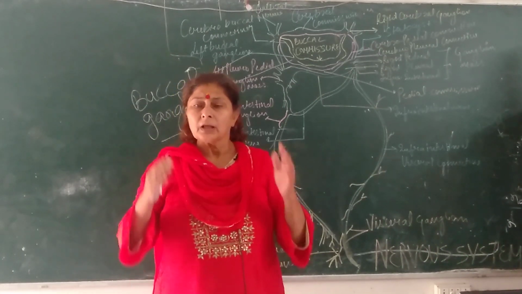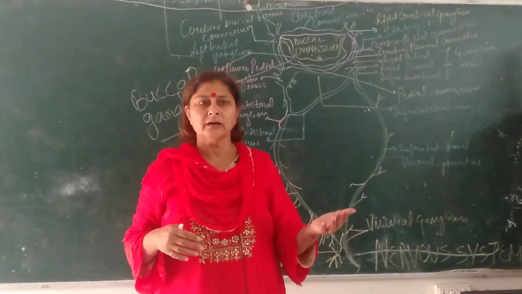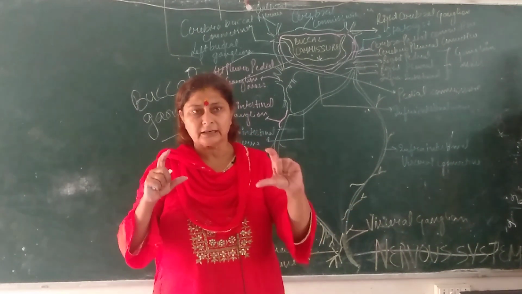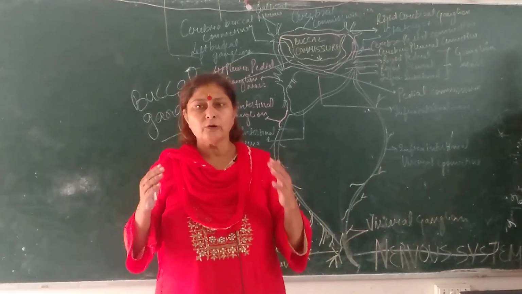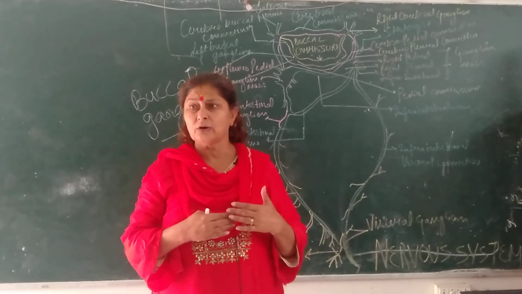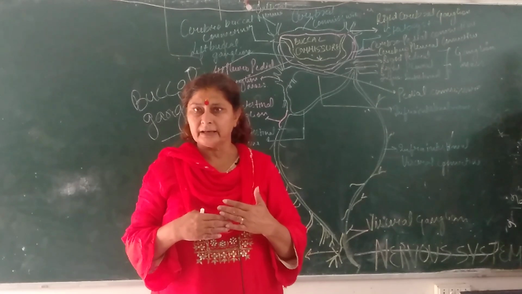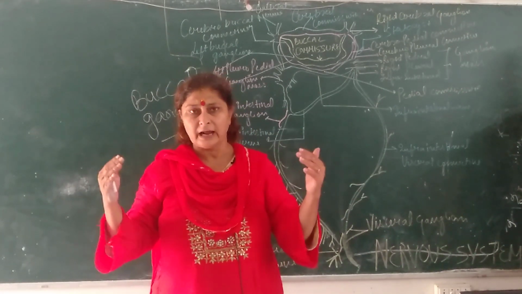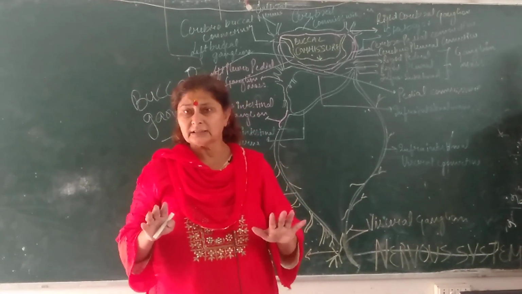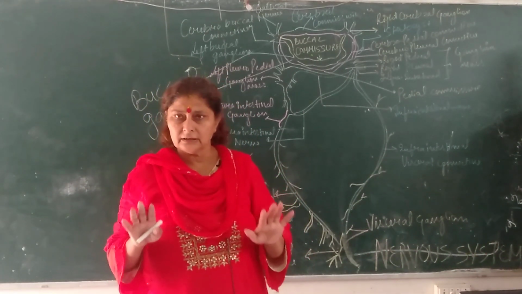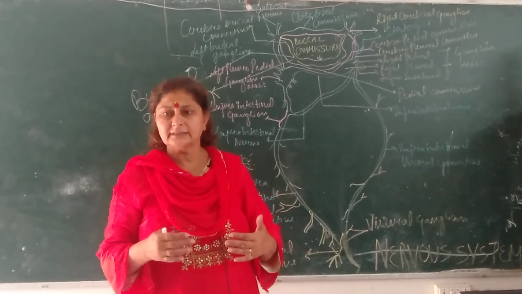One is what connects the 2 different ganglions. What are these called? These are called what connects the same ganglions. They are called the commissures. And what connects the different ganglions? They are called the connective. The upper one, which connects the same ganglions, is called the commissures. This you must learn because this usually comes in the exam.